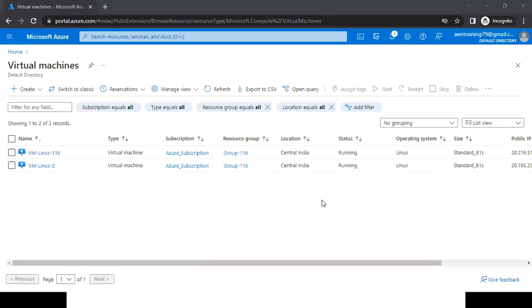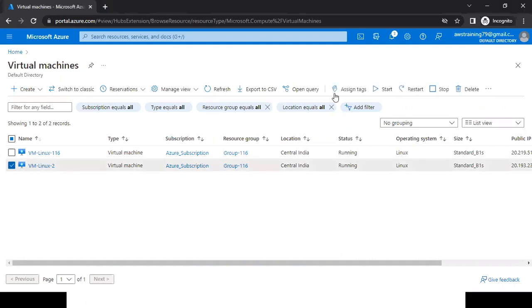Okay. So how to do that, sir? Here we have the option. If I select this machine, here I have the options of start, restart, stop. There's no option for shutdown, correct? Yes. Stop means shutdown. Restart means it is just going to restart our machine. Start means if I stop this machine, then I can start.